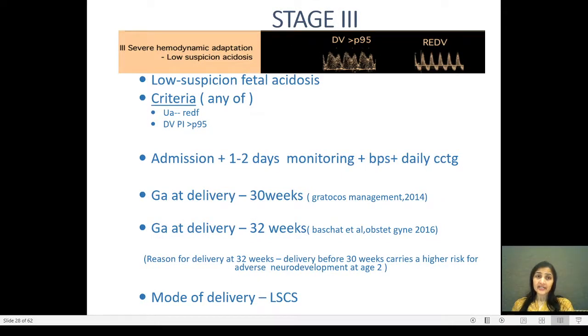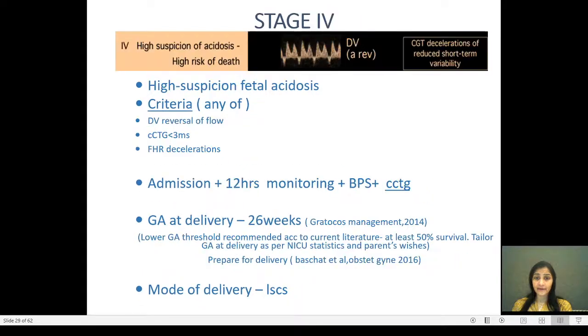If it progresses and goes on to stage 3, then we start having suspicion of fetal acidosis, but the suspicion is low, and the criteria for identifying stage 3 is reversal of flow in the umbilical artery or the ductus venosus pulsatility index of more than 95th percentile. In these cases, we offer admission to the patients, do monitoring once or twice daily by CTG and biophysical profile. The gestational age for these babies should be between 30 to 32 weeks depending on the steroid dose and CTG abnormalities, and the mode of delivery is LSCS.